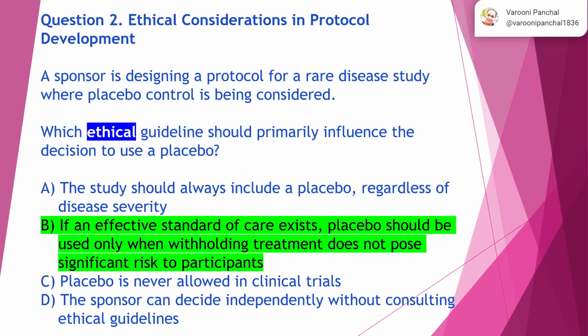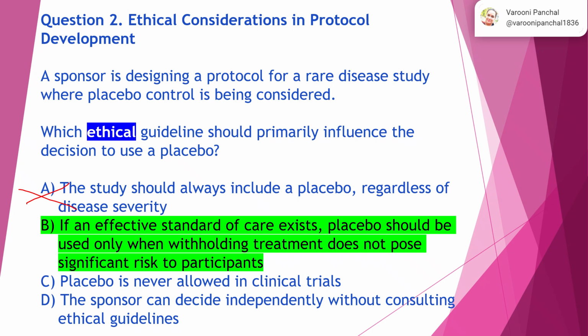Question 2. Ethical considerations in protocol development. A sponsor is designing a protocol for a rare disease study where placebo control is being considered. Which ethical guidelines should primarily influence the decision to use a placebo? Option A, the study should always include a placebo regardless of disease severity. Now, it is not mandatory and essential to use placebo in each and every clinical trial, right? So this is not the right answer.